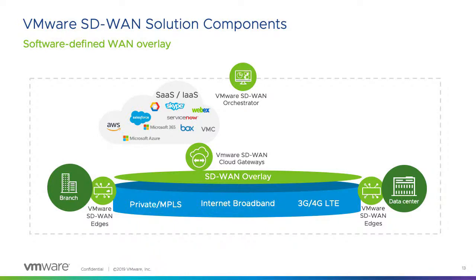And then you have another edge which is on the right side in your data center, or you can use a VMware SD-WAN cloud gateway in the cloud. If you are moving to the cloud, you really don't need to build your own hub in the cloud. So VMware can help you to provide this gateway in the cloud, and it can work as your hub in the cloud.